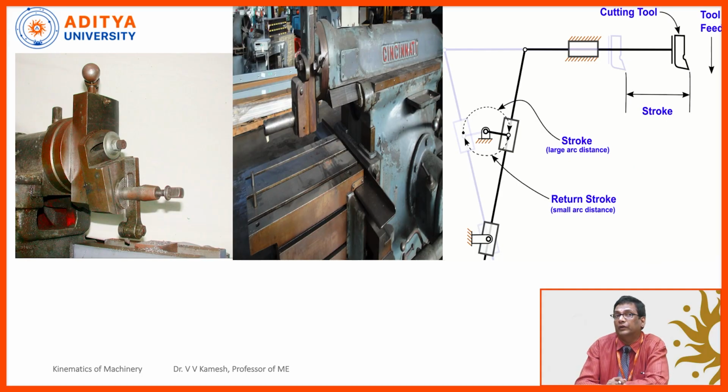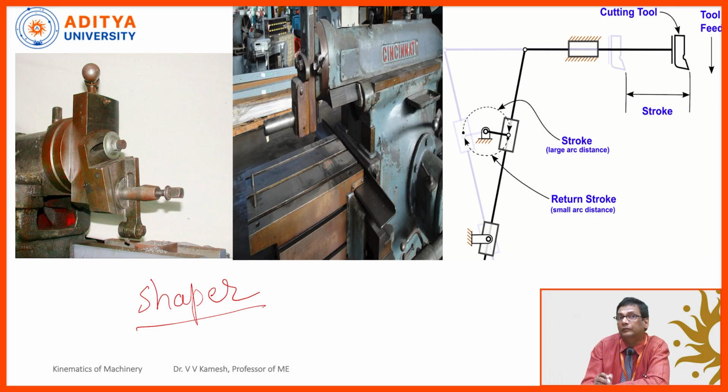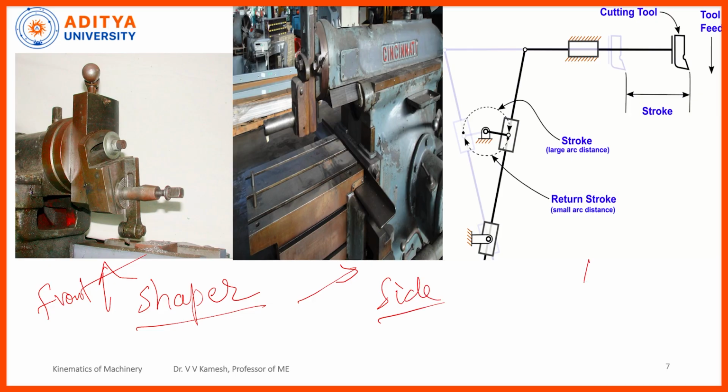Now, you can observe this. You are looking at the first two images, these are of a shaper, right? This is one view, this is the side view, okay? This is the front view we are seeing, and this is from the side I am observing, right? But there is a third image, I can call this figure number 3, right? Now, what is this? This is not visible in the first diagram or the second diagram, right?